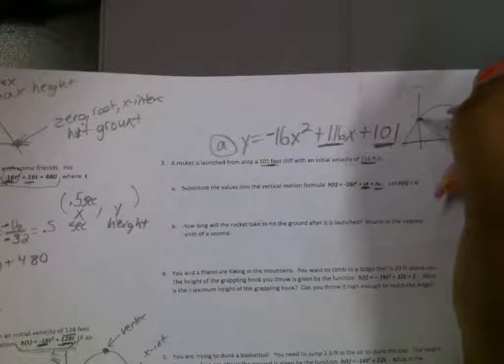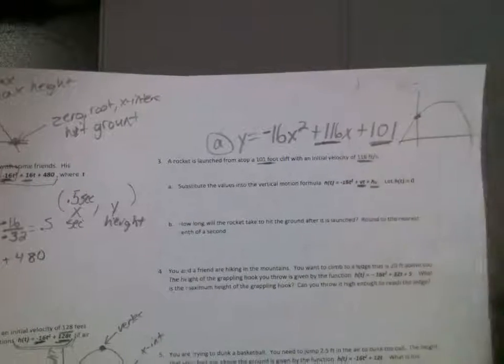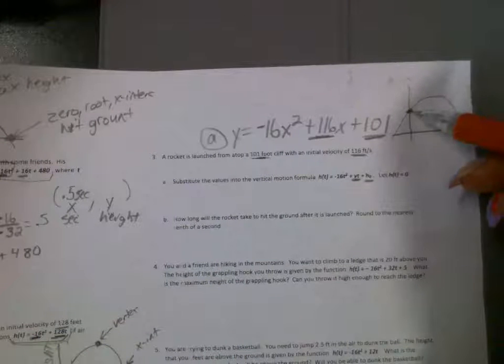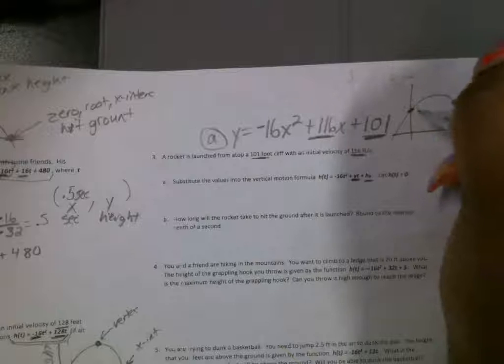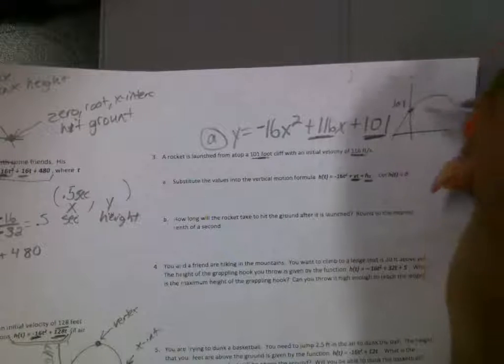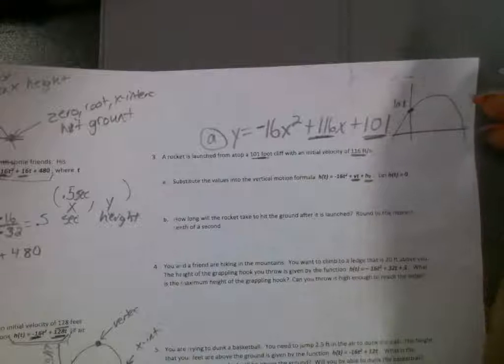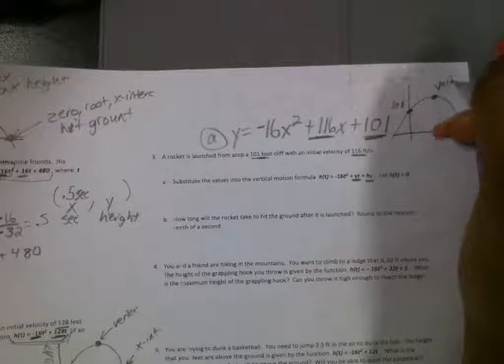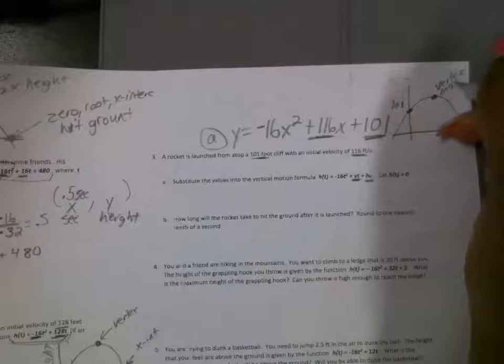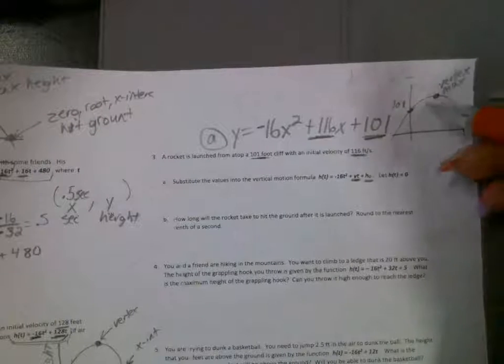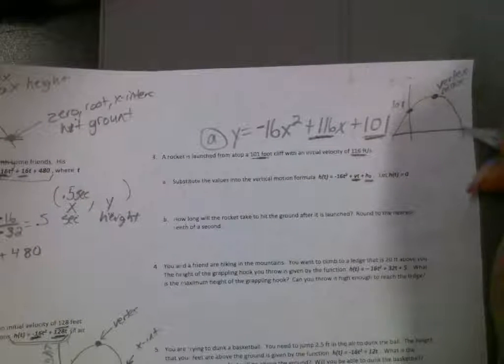This is the what of the parabola? Which one of these numbers is this going to be? The C. The C, which is what? 101. 101 right here. This is the starting height. Okay. What is, let's see, this is going to be the what of the graph? This is the vertex. And what's this vertex called? Minimum or maximum? This is your maximum. That's your maximum value, your maximum height. And what's this going to be?